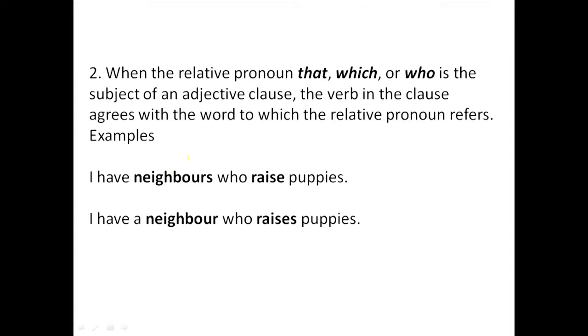Second proof. When the relative pronoun that, which, or who is the subject of an adjective clause, the verb in the clause agrees with the word to which the relative pronoun refers. Let me explain what this means. Let me give you an example. The adjectival clause is "who raise puppies." Here, after who, we don't have a subject. We don't have any internal subject. In this case, who is serving as the subject.